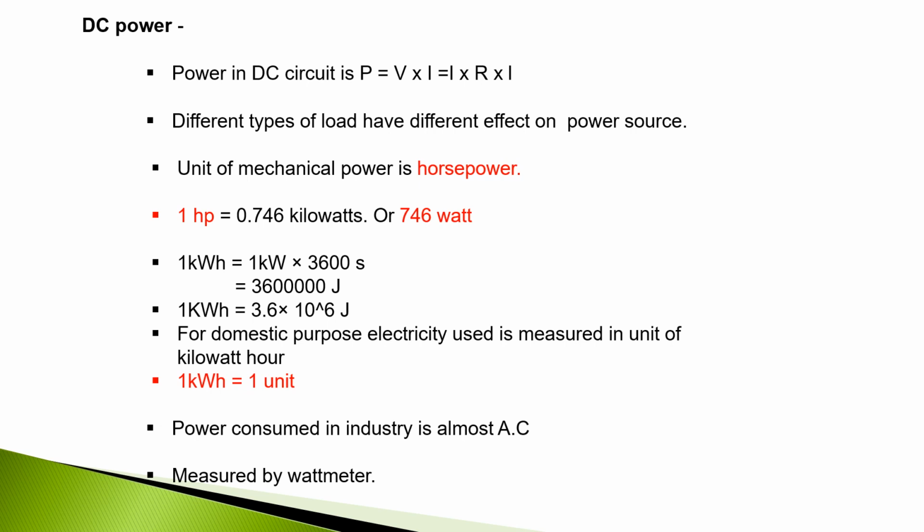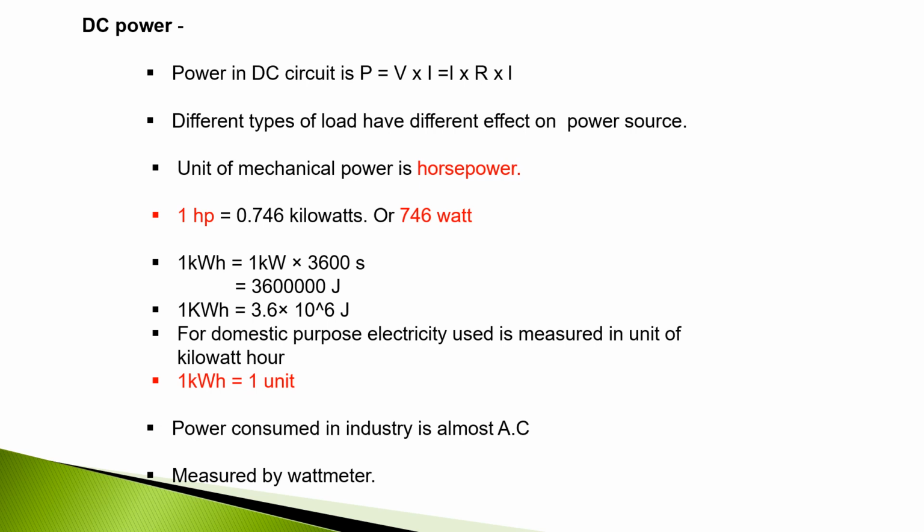Unit of mechanical power is horsepower. 1 horsepower is equal to 0.746 kilowatts or 746 watt. 1 kilowatt hour is equal to 1 kilowatt into 3600 seconds, which turns into 3600000 joule.